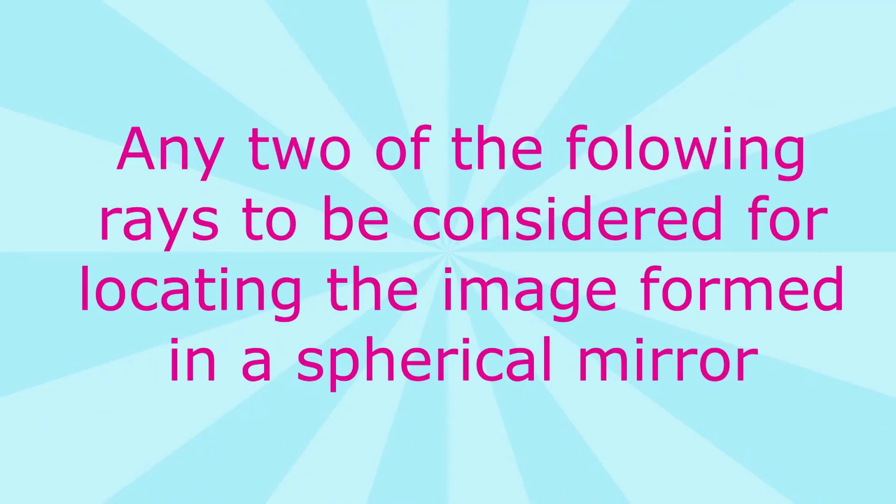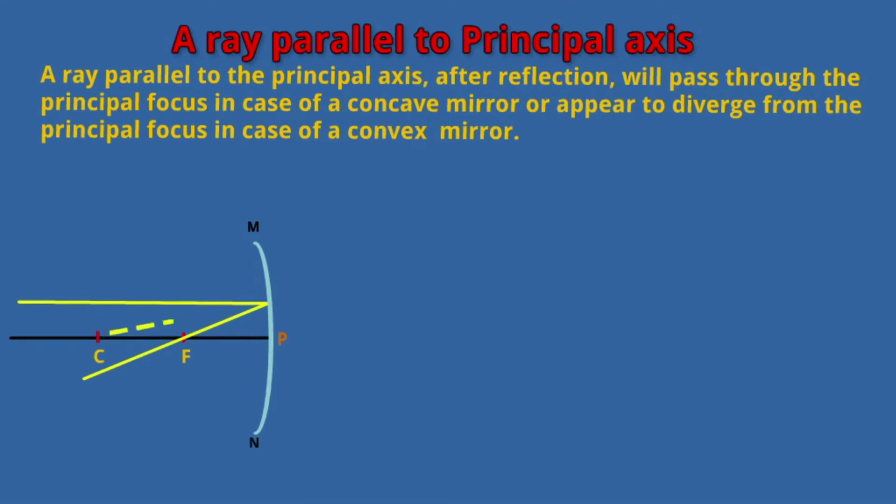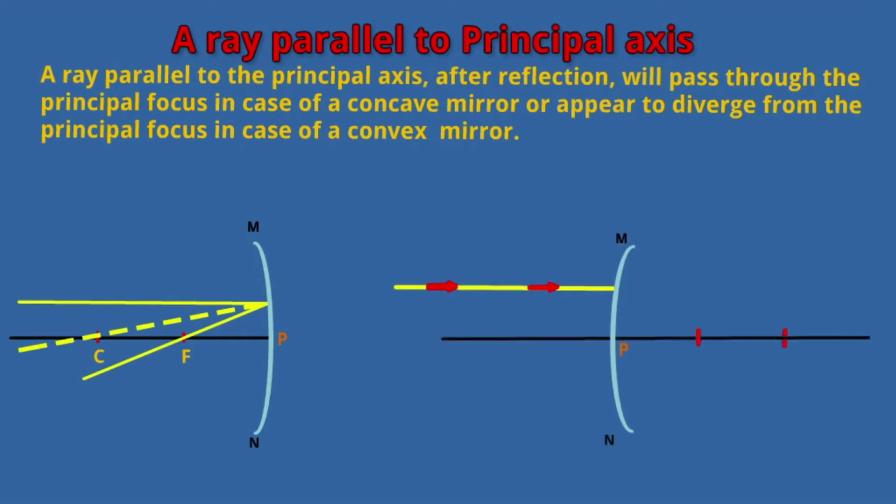Any two of the following rays can be considered for locating the image formed in a spherical mirror. First, a ray parallel to the principal axis. A ray parallel to the principal axis, after reflection, will pass through the principal focus in case of a concave mirror, or appear to diverge from the principal focus in case of a convex mirror.